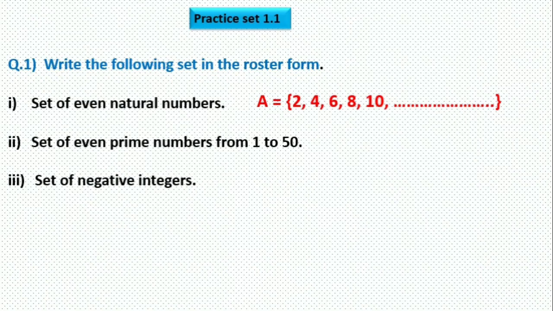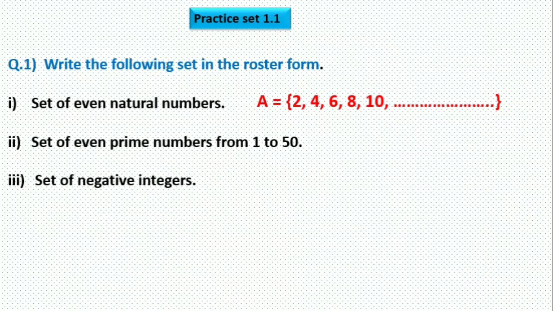Next one is the set of even prime numbers from 1 to 50. Now in between 1 to 50, how many prime numbers are there? Obviously there are many prime numbers between 1 to 50, but we want only even prime numbers. Always keep in mind, all the prime numbers are odd, but only one prime number is even, that is the first prime number, 2.